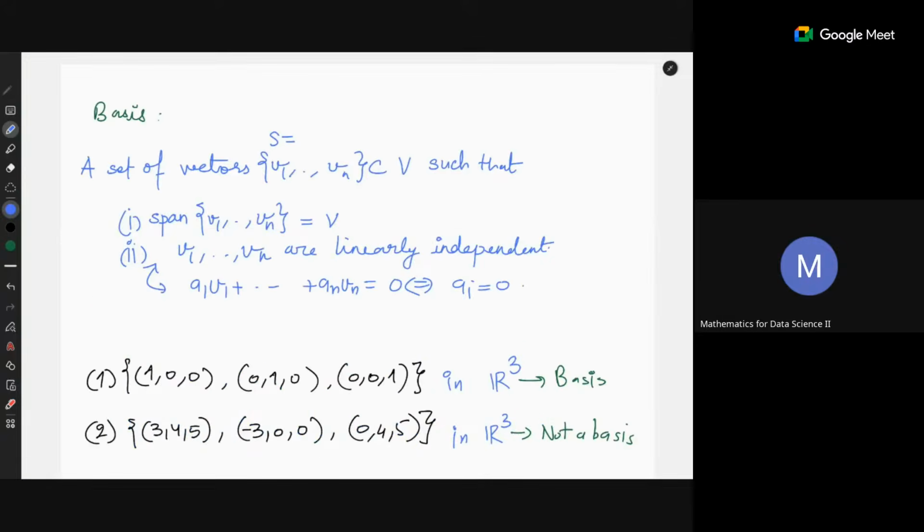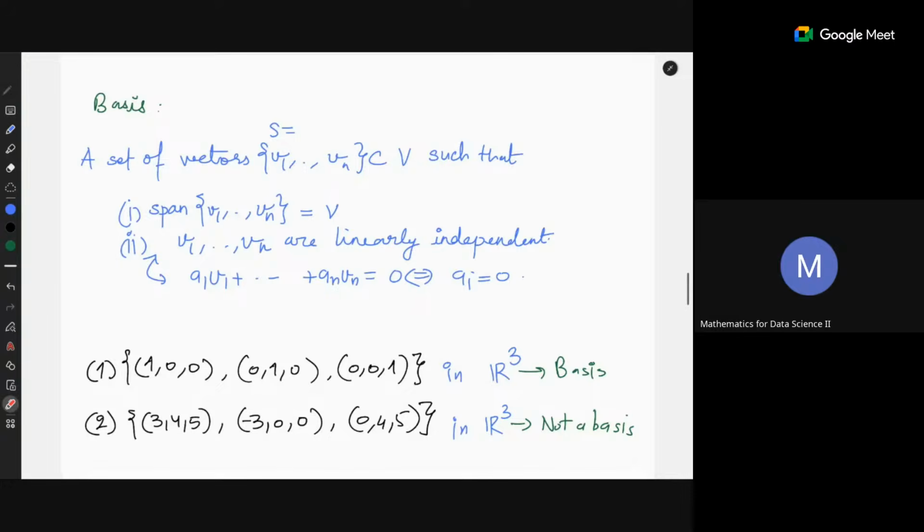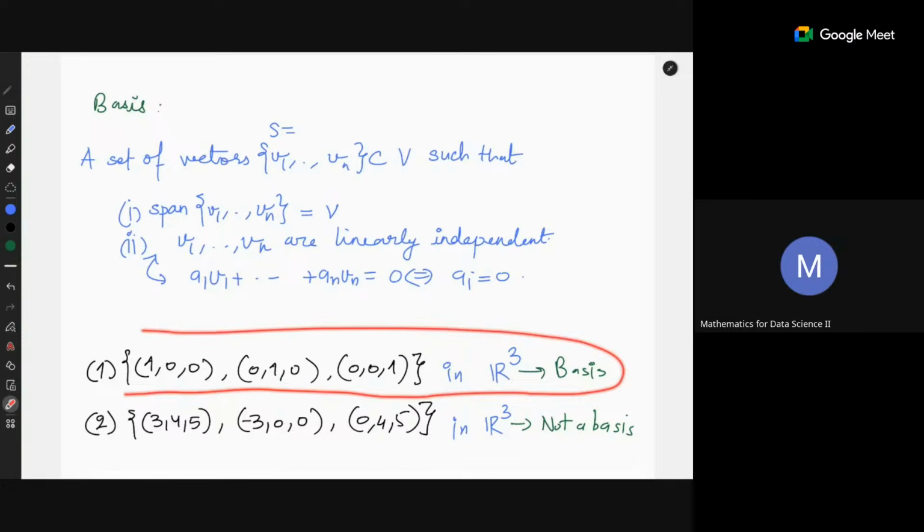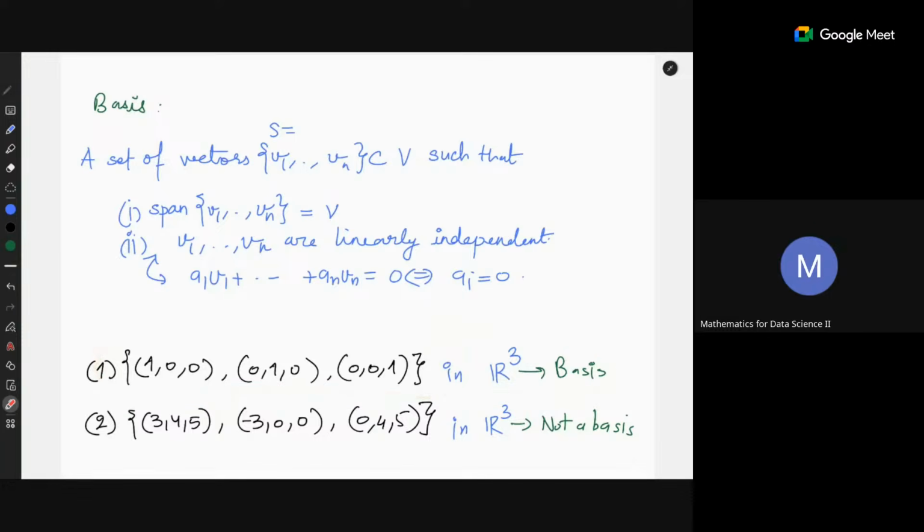That means if you express a linear combination of these vectors equal to 0, then all the coefficients must be 0. For example, the canonical basis in R3 forms a basis. But the second example is not a basis.